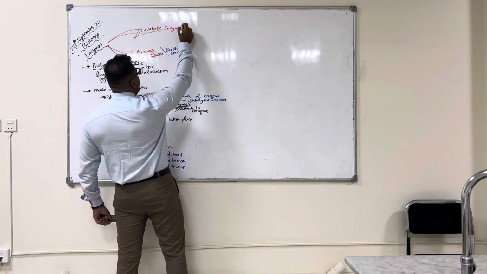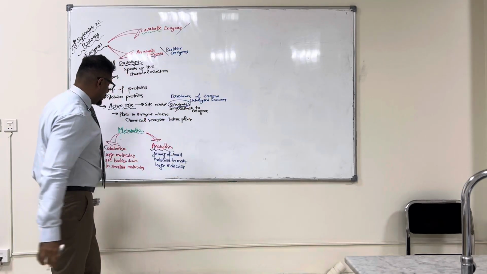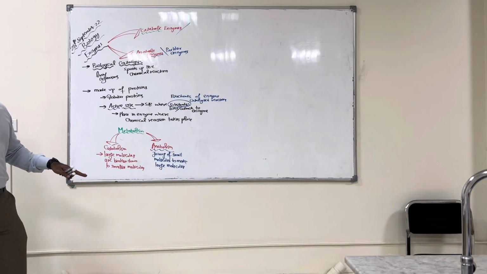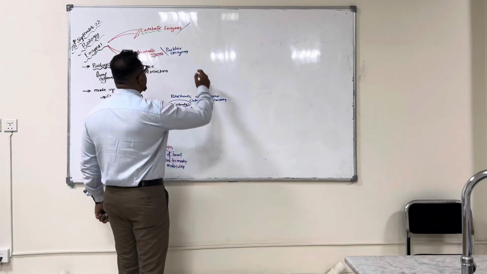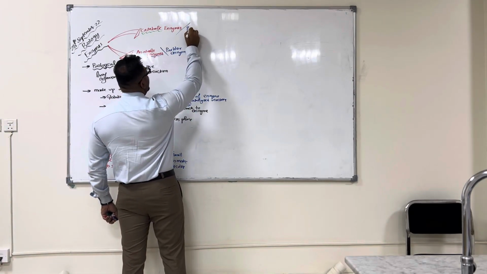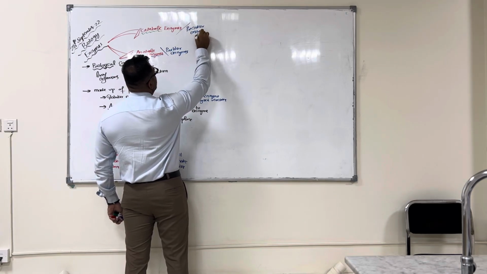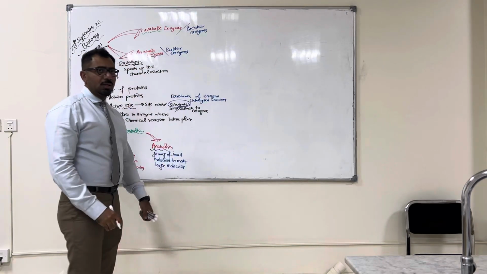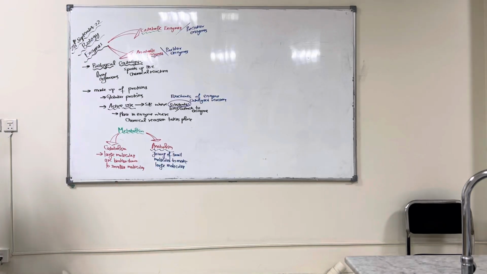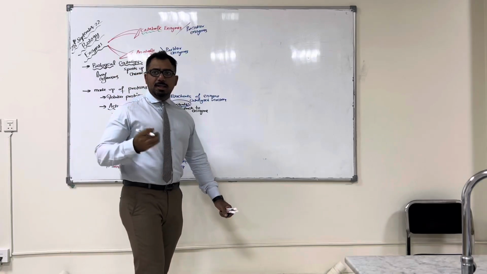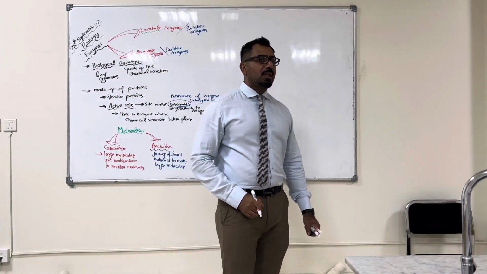Catabolic enzymes are performing catabolism, which is what? Breaking large molecules into smaller molecules. So simply these enzymes can be called what? Breaker enzymes. Right? Now, so there are two types of enzymes, builder enzymes and breaker enzymes.